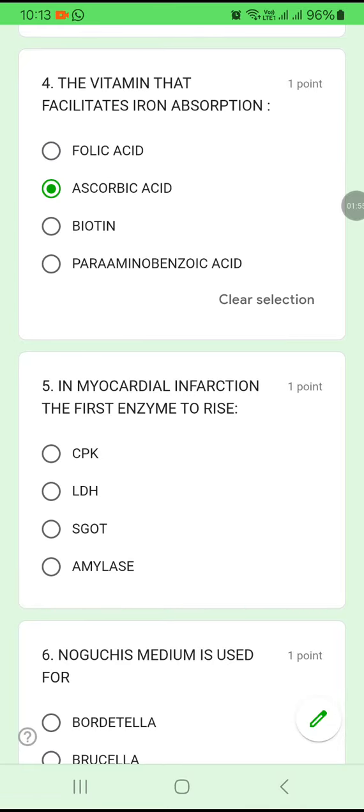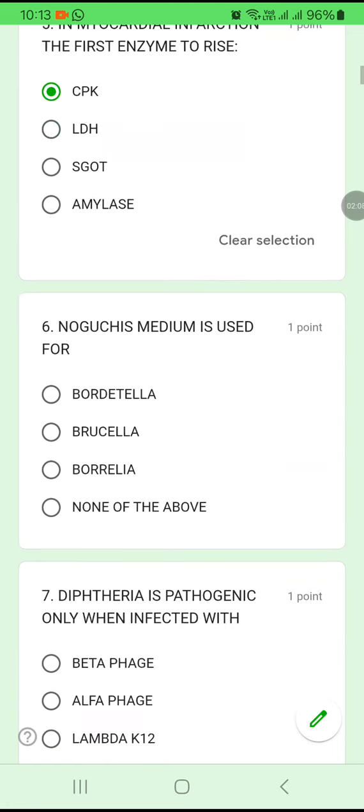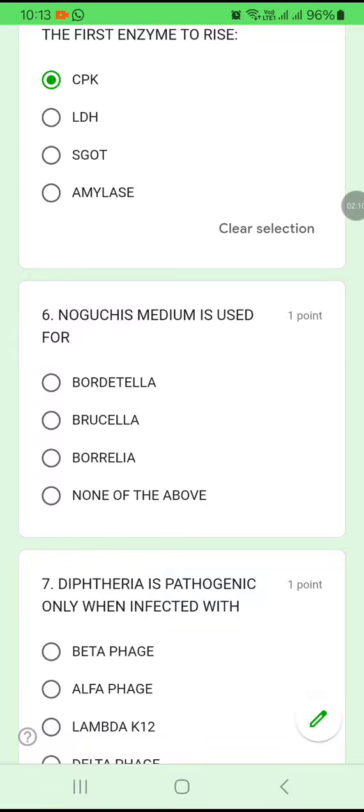Fifth question. In myocardial infarction, the first enzyme to rise is CPK, LDH, SGOT, or amylase. In case of myocardial infarction, the first enzyme to rise is actually CPK. Option A.